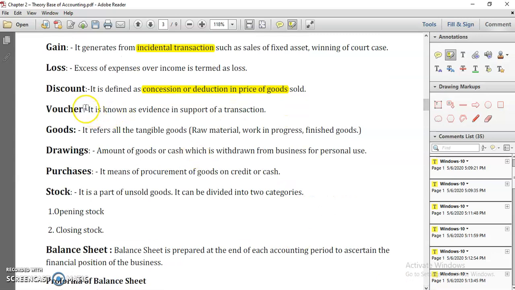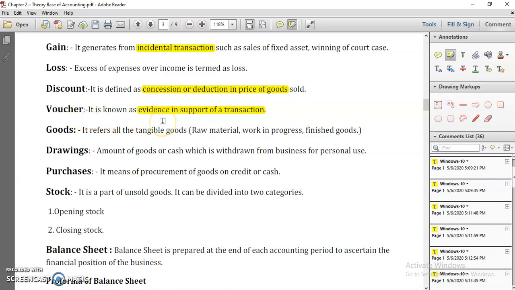Voucher is known as evidence in support of transactions. The point is that we have been saying from the start that a transaction should be recorded in the books of accounts. Now how could you prove the transactions? Those evidences are called vouchers.